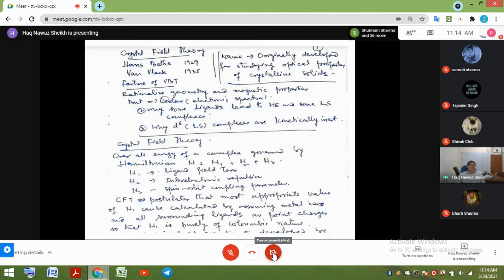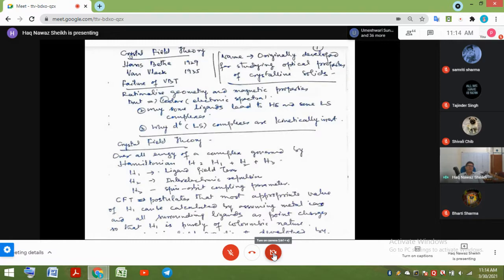तो इसलिए ये जो d6 कॉम्प्लेक्सेस थे ये बहुत स्लोली रिएक्ट करते थे, वो एक ब्लेसिंग इन डिस्गाइज थी कि उनको स्टडी करके हमने सारे मैकेनिज्म्स डेवलप किए। लेकिन this could not be explained: why certain complexes with certain electronic configuration like t2g6 eg0, that is the low spin configuration of the octahedral complexes, why these complexes were slow in reaction. They do not undergo substitution reaction as fast as other configurations do.